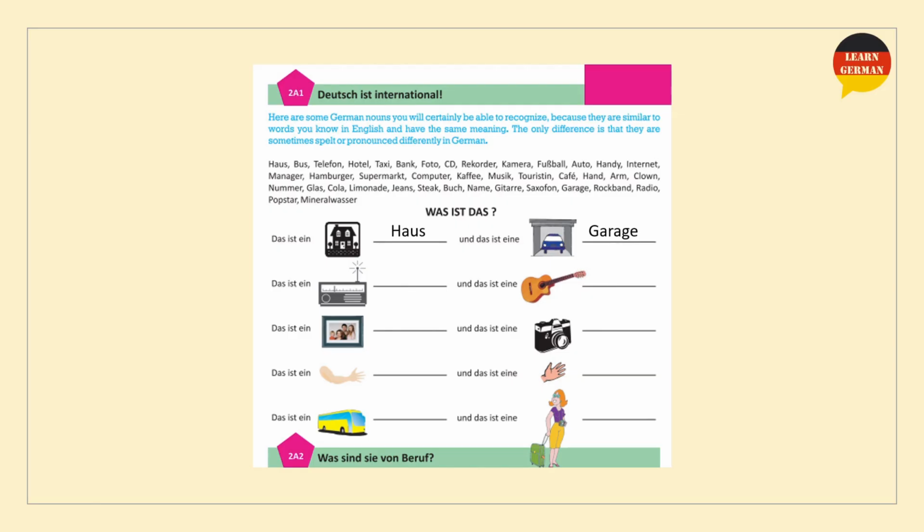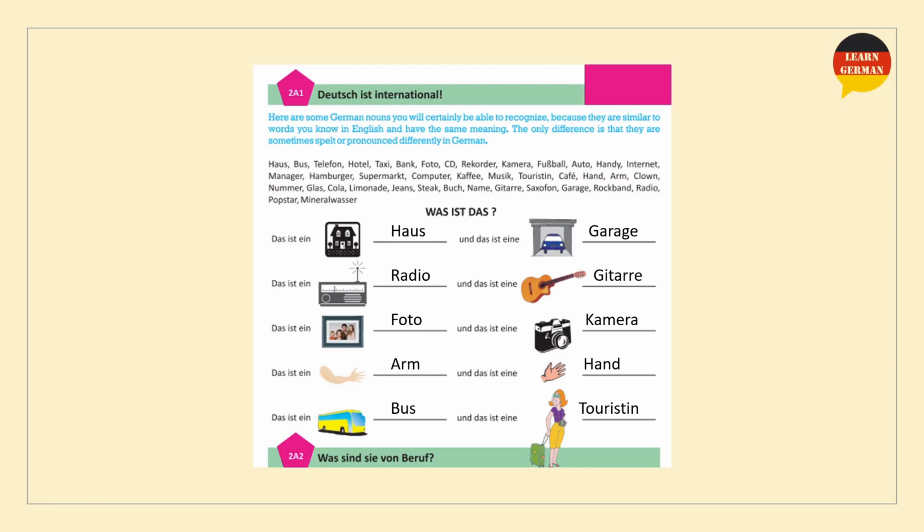For example, Das ist ein Haus und das ist eine Garage. Next, Das ist ein Radio und das ist eine Gitarre. Das ist ein Foto und das ist eine Kamera. Das ist ein Arm und das ist eine Hand. Das ist ein Bus und das ist eine Touristin.